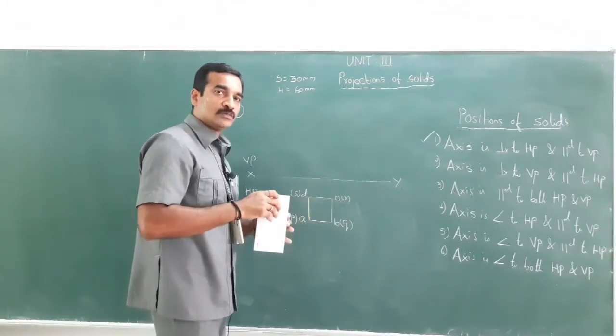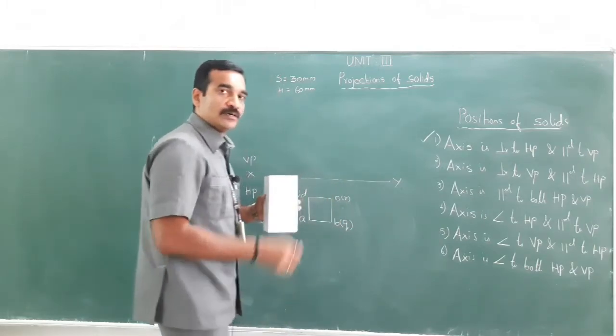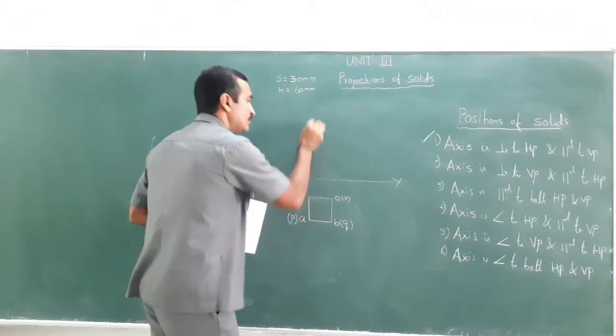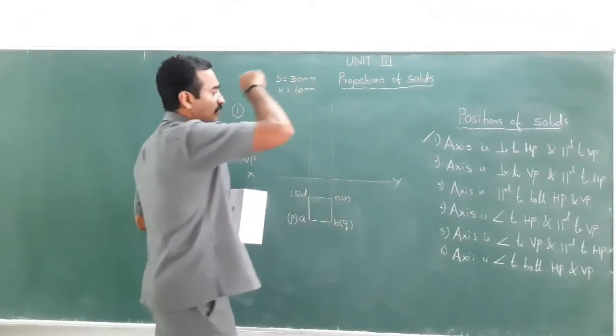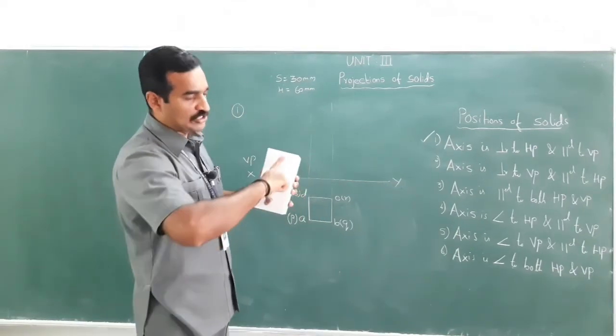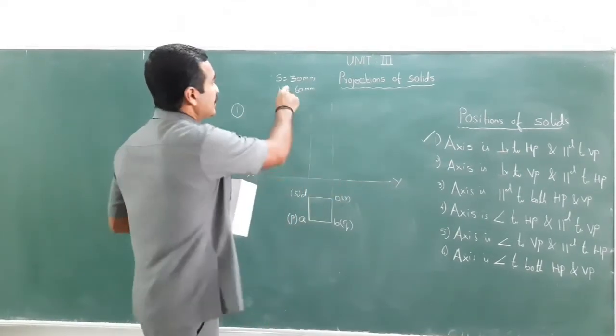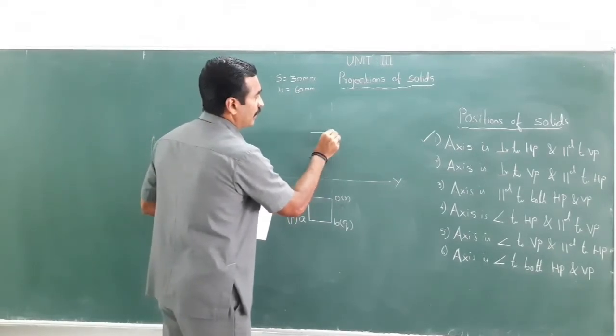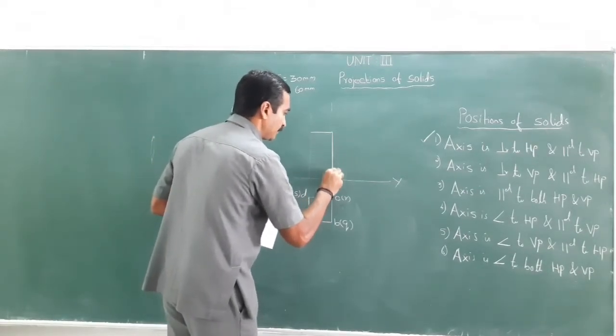Now, in order to draw the front view, I need to project the visible and invisible edges vertically upwards. What about the height of the prism, which is 60 mm? From the reference line, take 60 mm and draw a rectangle.